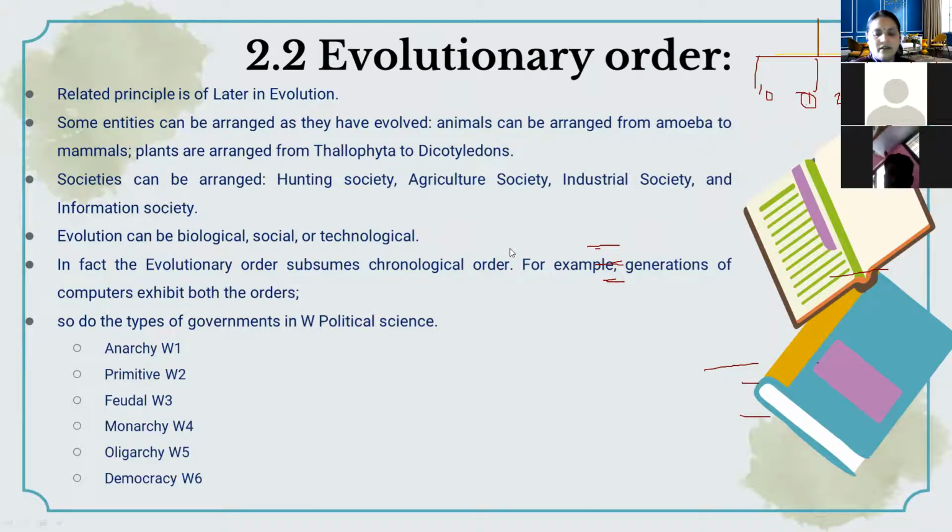Otherwise we can take another example. If there are stages of development, for example in medicine, first will be the embryo, then the child, then the adolescent stage, then the old stage. So according to the human body, we can develop the various stages according to their evolutionary order.